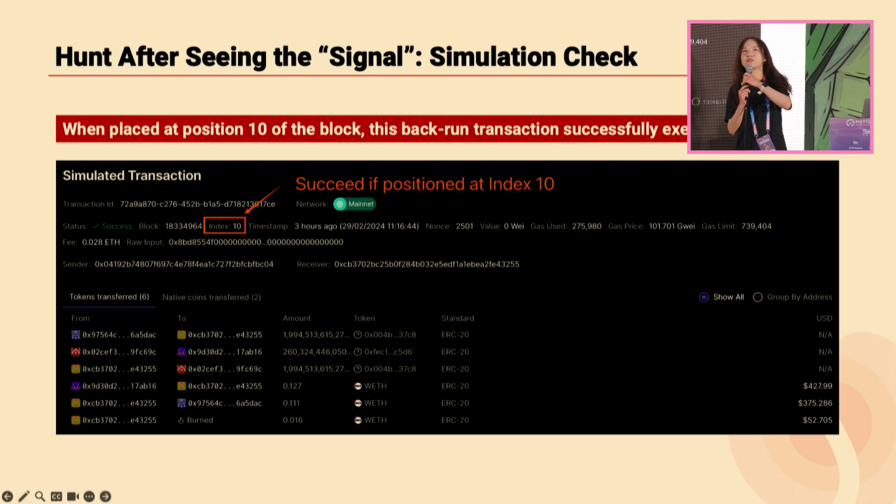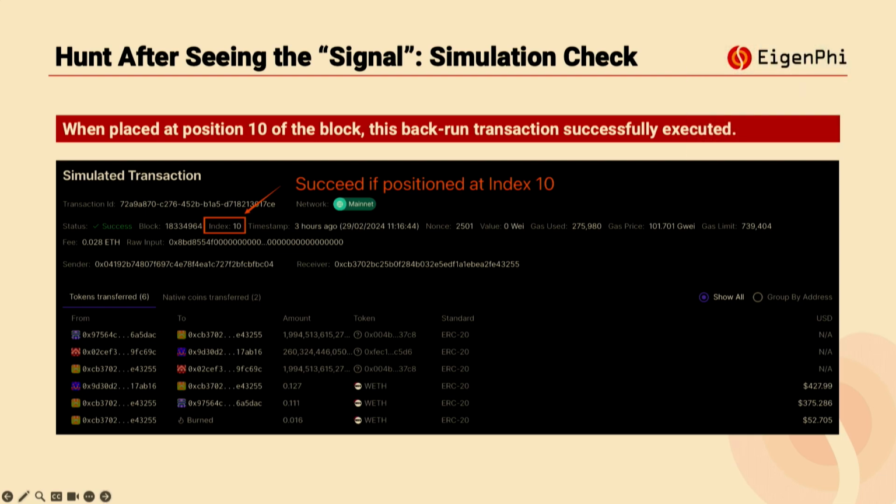So you may have questioned how to make sure that this backrunning transaction targeting this bundle is really targeting this private order. Will this searcher see any on-chain signals previously and then make a backrun? So we can do a very simple check by using transaction simulation. So we can see that